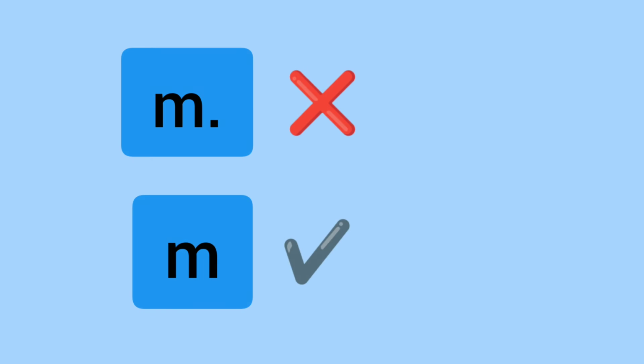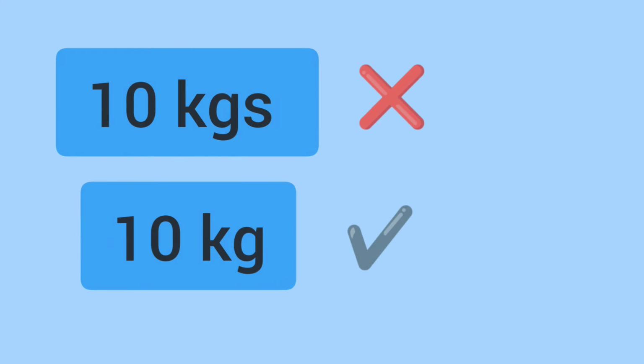When we write symbols of units, we don't use full stop like m dot. We write only m. Symbols are not written in plural also. Like we don't say 10 kgs, we say 10 kg, that is 10 kilogram.